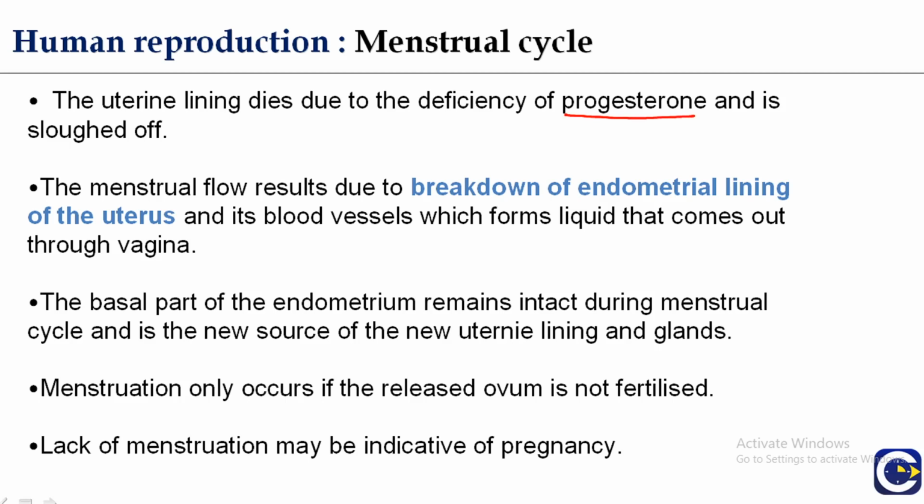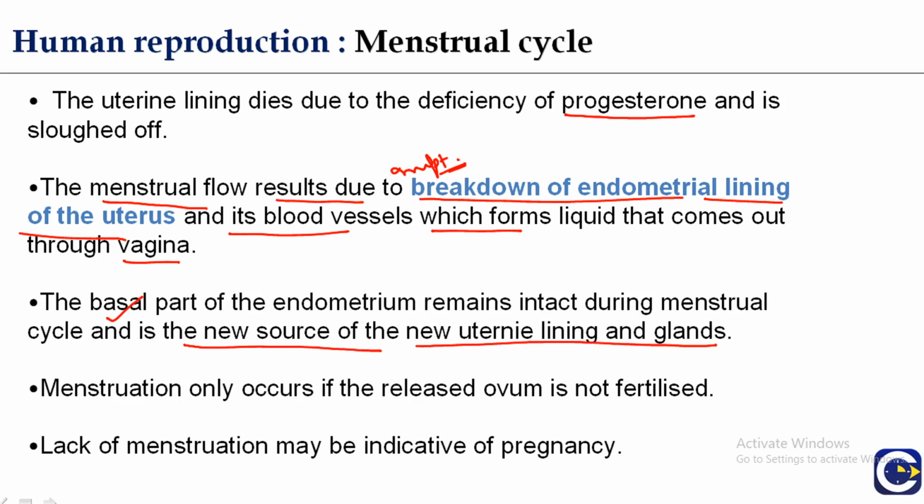What actually happens during the menstrual phase? There is the rupturing of the uterine lining due to the deficiency of progesterone, and there is the menstrual flow, which results from the breakdown of the endometrial lining of the uterus. Very important. And its blood vessels form liquid that comes out through the vagina. But the basal part of the endometrium remains intact during this menstrual cycle and is the new source of the new uterine lining and the glands.